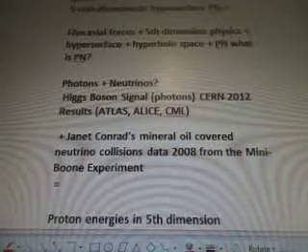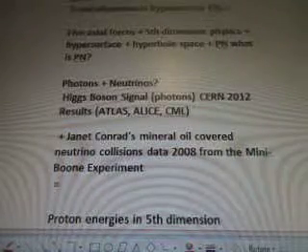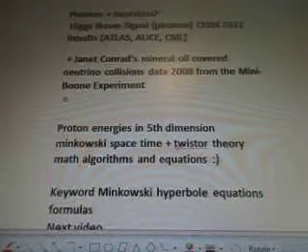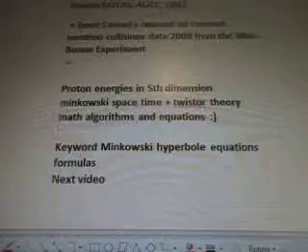What is Pn? Photons and neutrinos. Higgs boson signal photons, CERN 2012, results Atlas, Alice, and CMS, plus Janet Conrad's mineral oil covered neutrino collision data 2008 from the MiniBooNE experiment equals proton energies in fifth dimension, Minkowski space-time plus twistor theory, math algorithms, and equations.